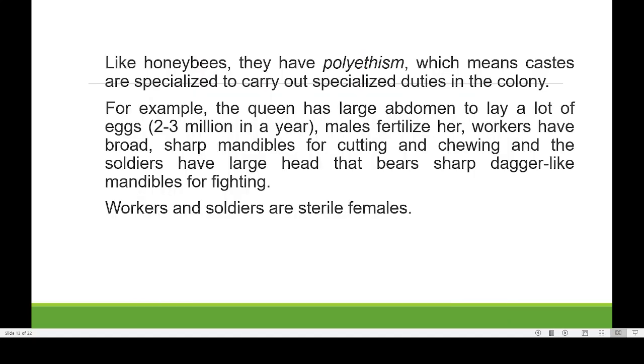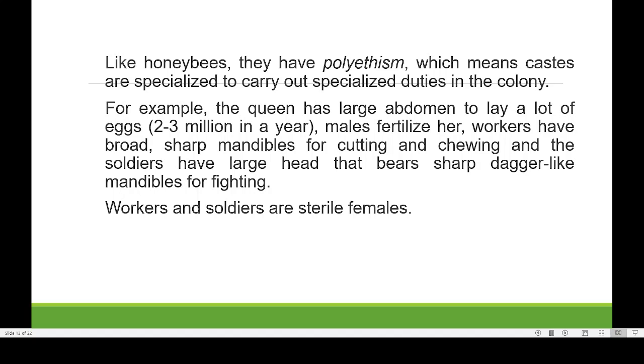Now here they have polymorphism. Honeybees also exhibit polymorphism, which means castes are specialized to carry out specialized duties in the colony. The male member's function is to help in mating, giving sperm, whereas the queen's function is to lay eggs. As for workers, their function is to do whatever duties are available in the colony. That is why that kind of nature is known as polymorphism.